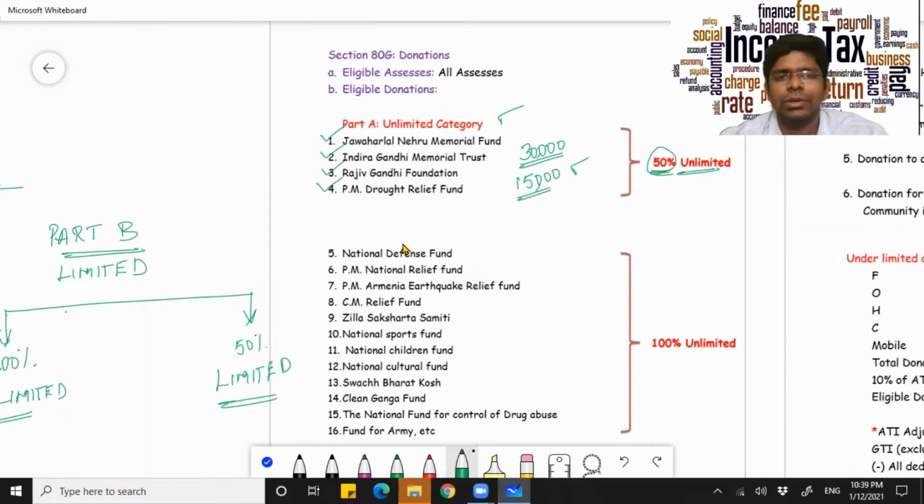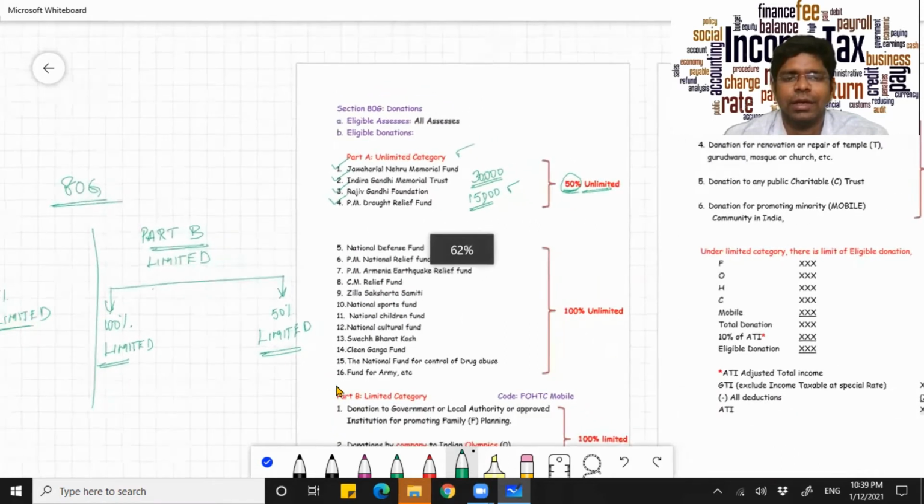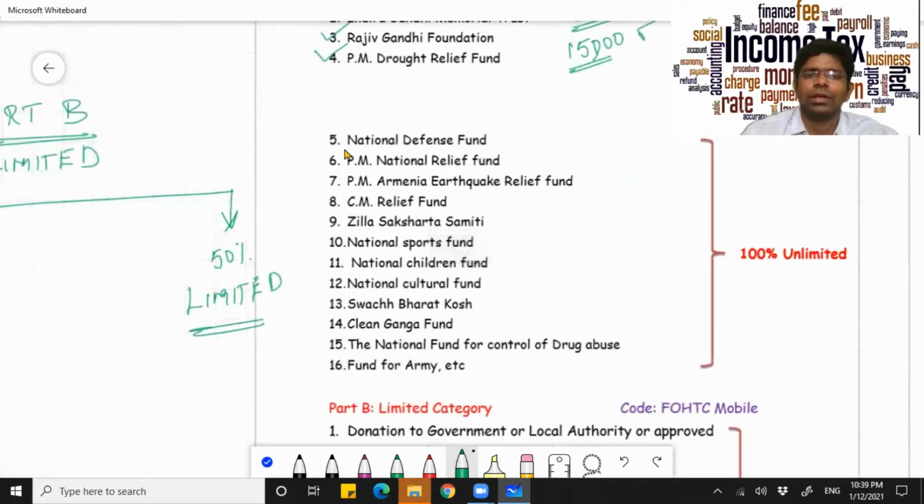And coming to the second subcategory under Part A, you have got National Defense Fund, PM National Relief Fund, PM Armenia Earthquake Relief Fund, CM Relief Fund, Zilla Samiti Fund, National Sports Fund, National Children Fund, National Cultural Fund, Swachh Bharat Kosh, Clean Ganga Fund, the National Fund for Control of Drug Abuse and Fund for Army. Say for instance, you contribute the same 30,000 under any of these. Instead of 50%, you will get a straight deduction of 100% without any further calculation.